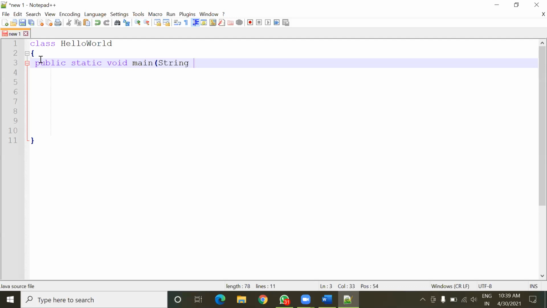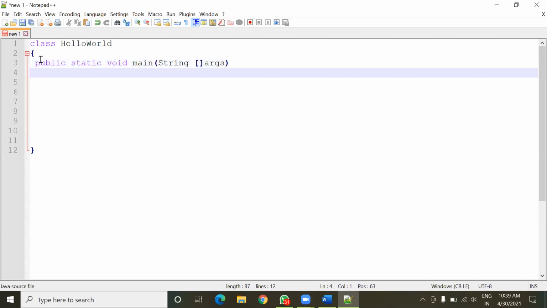There should be a designated place in the program from where the JVM should start the execution, and this designated place is the main method. It actually performs nothing in the program, but it is the place from where execution of any program begins. Understood, everyone? Yes, sir.